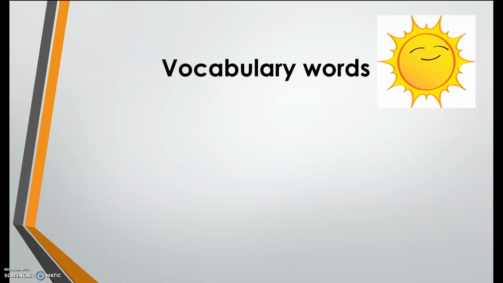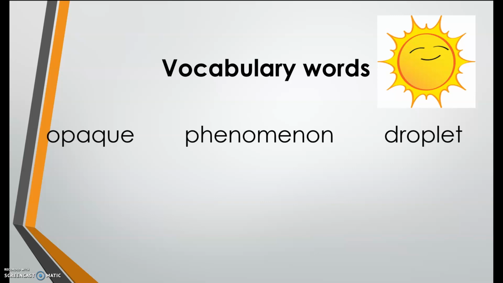Okay, before we start our lesson, let's first read our vocabulary words. Listen carefully as I read the first set of words. Opaque, opaque. Phenomenon, phenomenon. Droplet, droplet. Now repeat after me. Opaque, phenomenon, droplet.